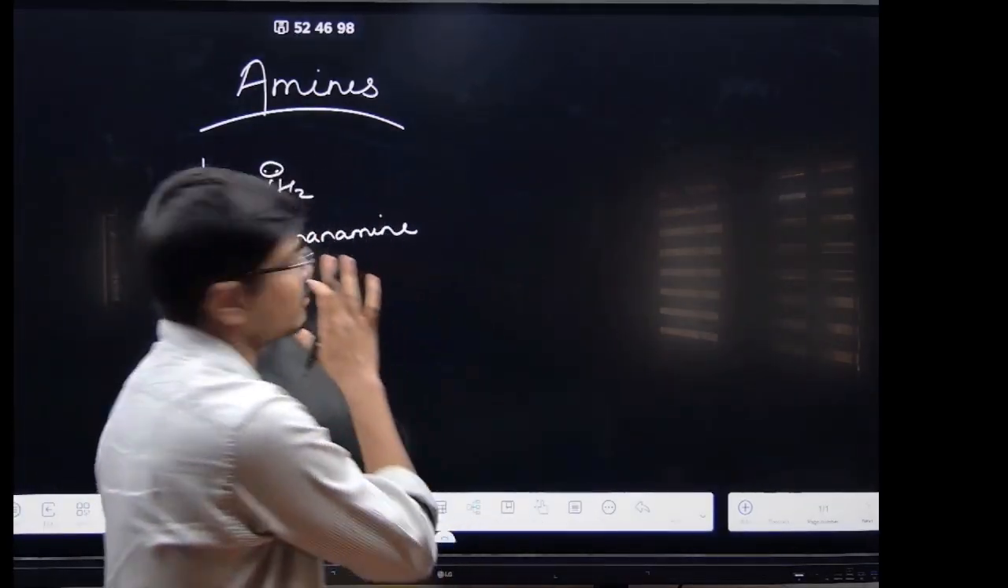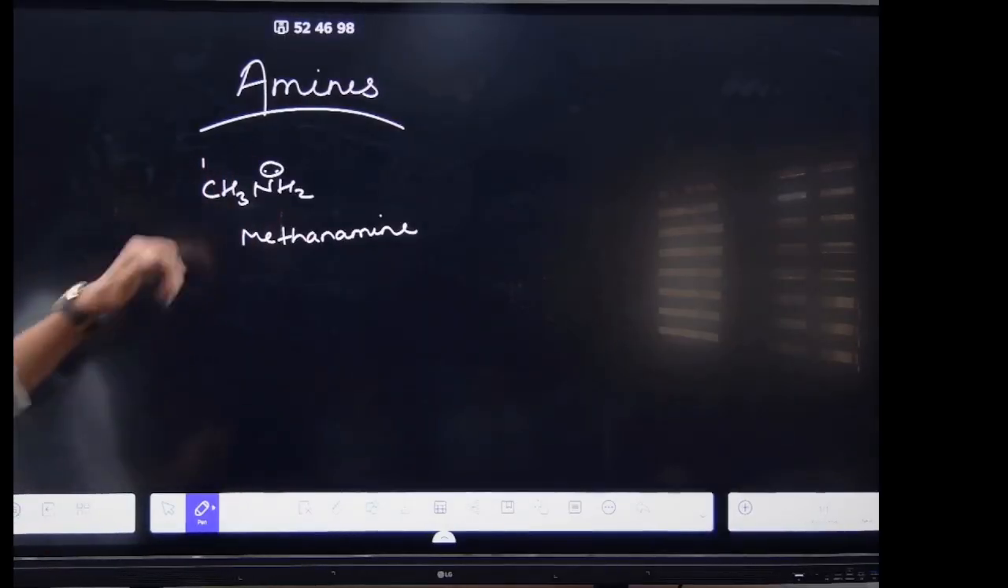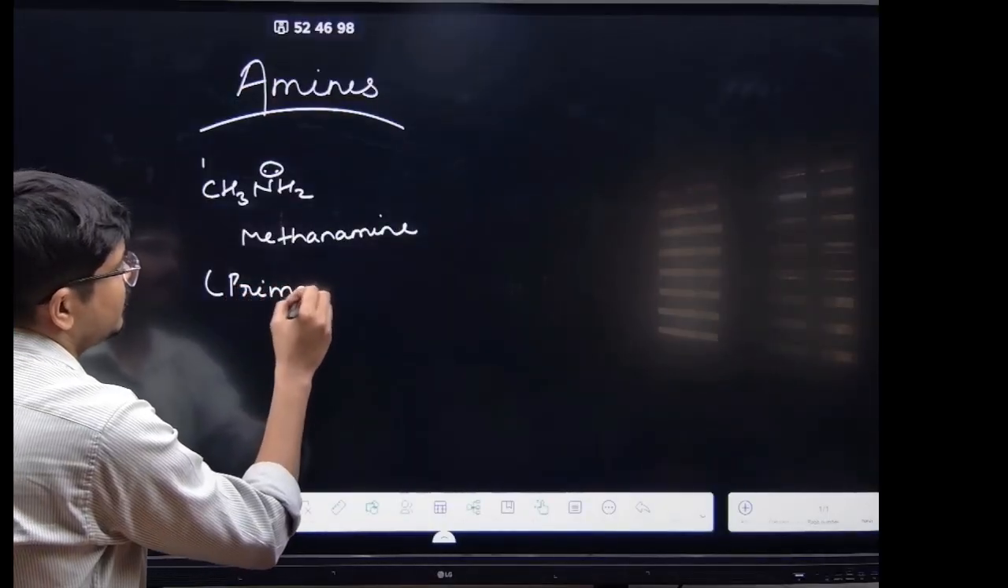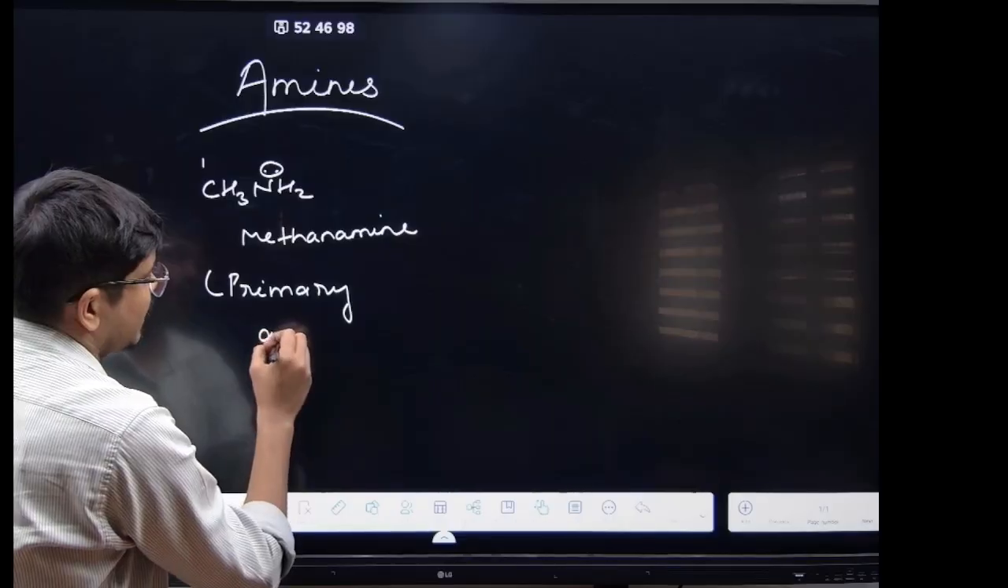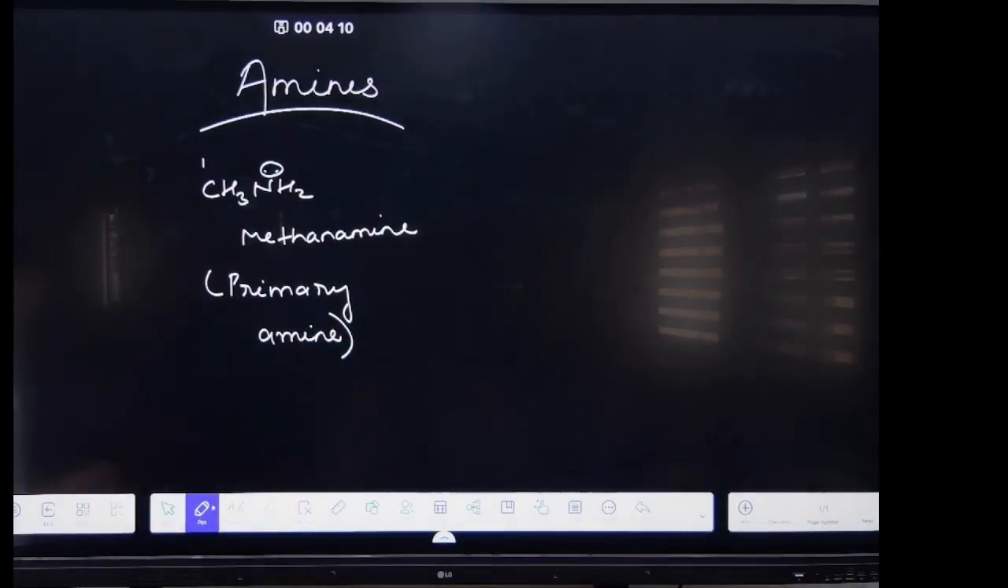You know about this, it is the 1 degree one, right? It is the primary amine. This is basically the primary amine. Okay.